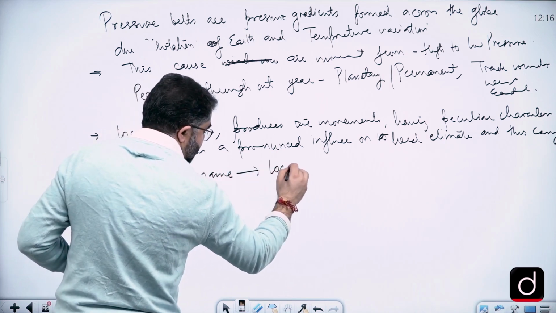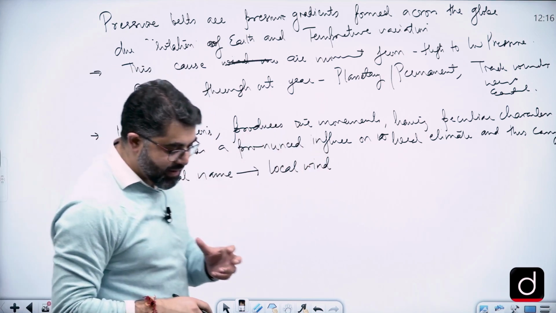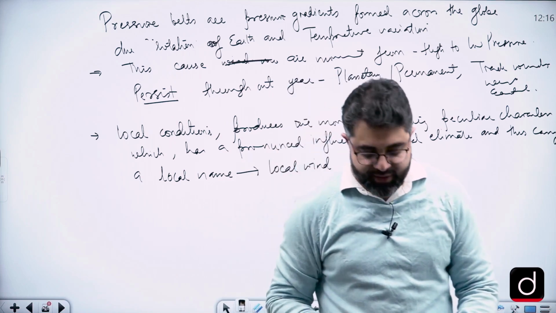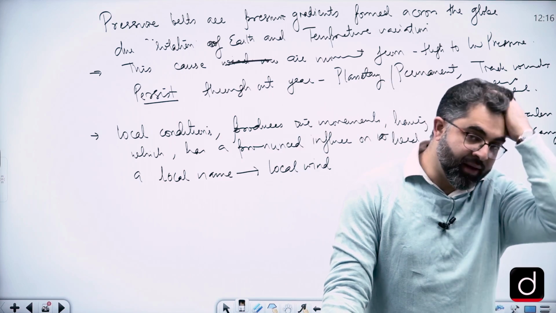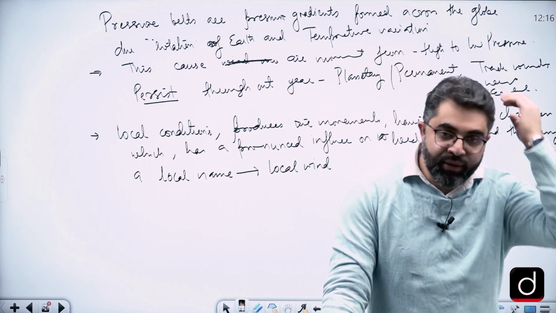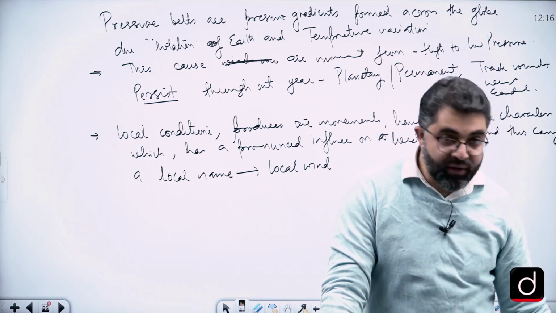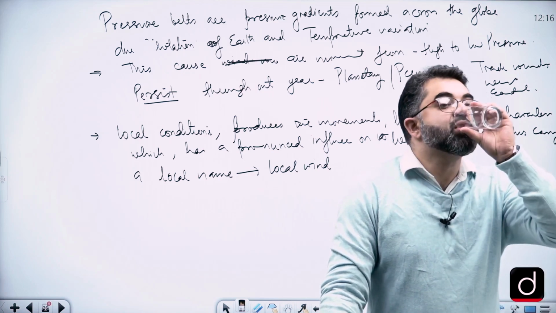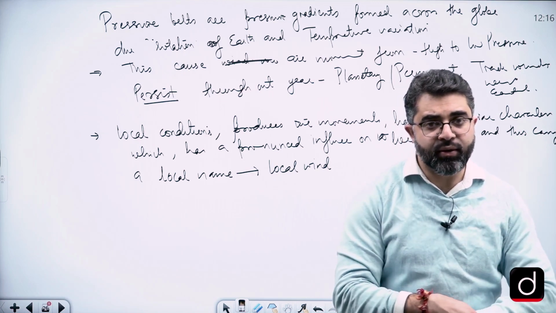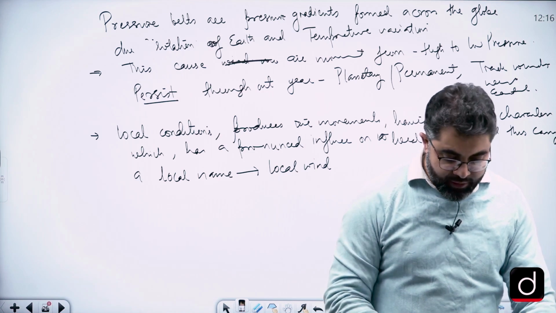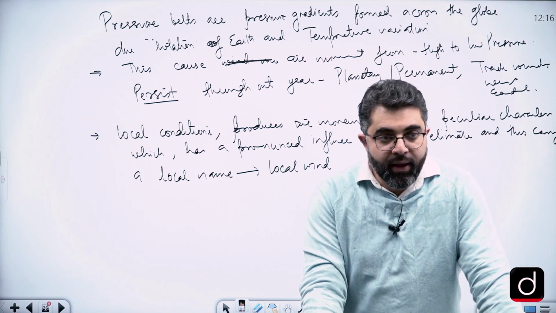That's why they are called local winds. So we must define something about local winds here, showing that it is regional, that it has a particular character, and that character is quite peculiar to that region, influencing the climatic condition of that particular region and all that.